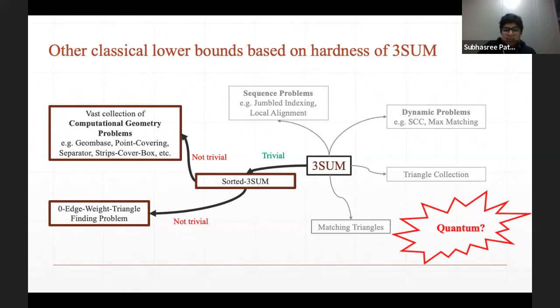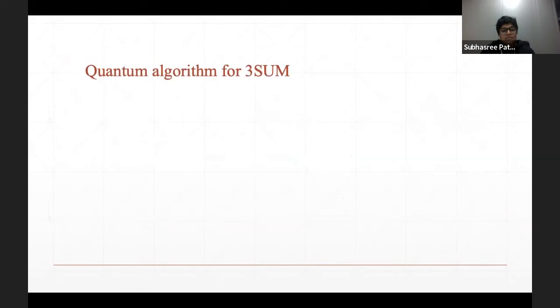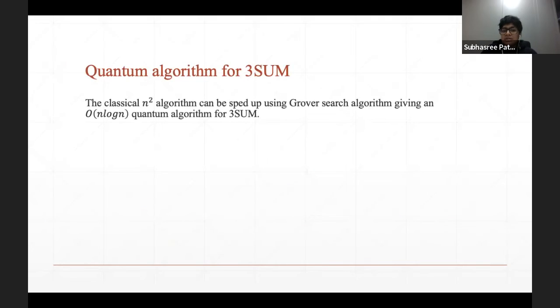We are quantum people. So let's understand what happens to these reductions in the quantum setting. Now let's first understand the hardness of the three-sum problem itself in the quantum setting. Recall this n square log n algorithm that I just briefly mentioned before. Now we can speed up this n square log n algorithm in the following way.